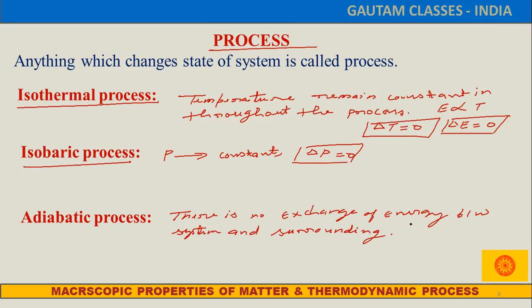That is called the adiabatic process. And the exchanged energy we represent by q. So the q value, or delta q, is always 0 for the adiabatic process, the process where there is no exchange of energy between system and surrounding.